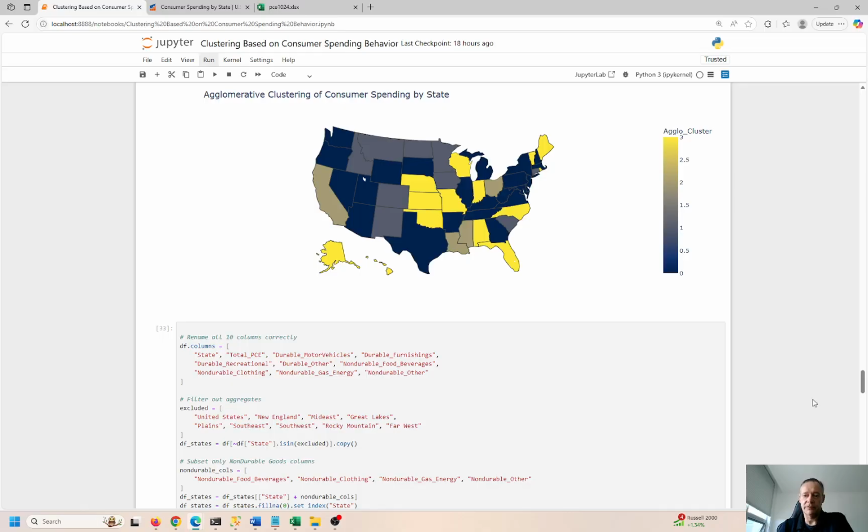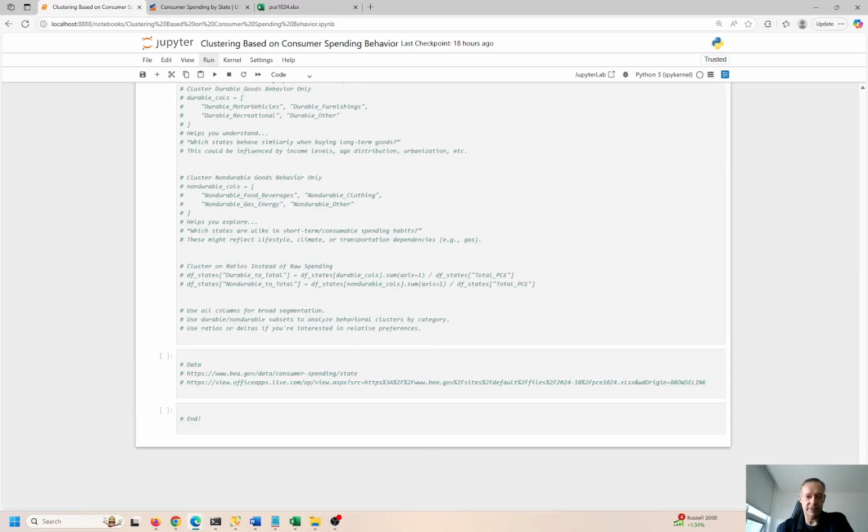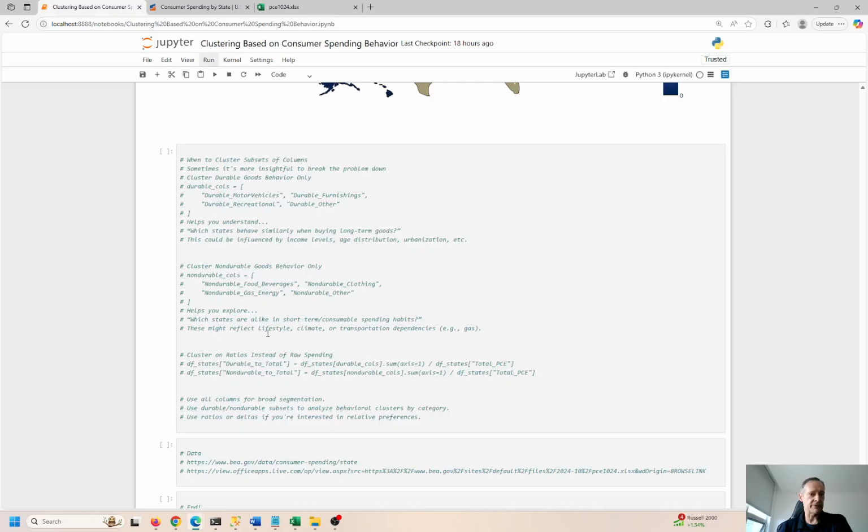So everything looks like it's on the up and up. We did all of our clustering. Okay, and just to summarize here, basically we are doing the overall clustering holistically, right? The whole universe is being clustered. That might be the best approach for you. Or you can take a subset, durables or non-durables, or any kind of subset that you can define. That might be more appropriate for you.